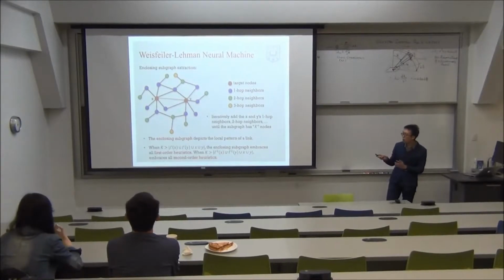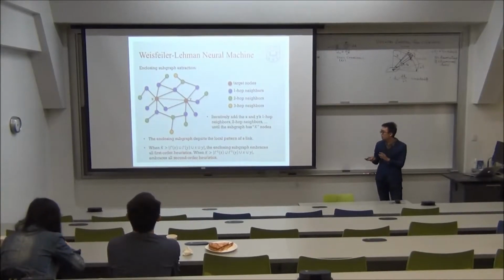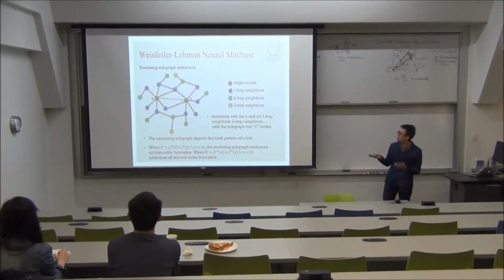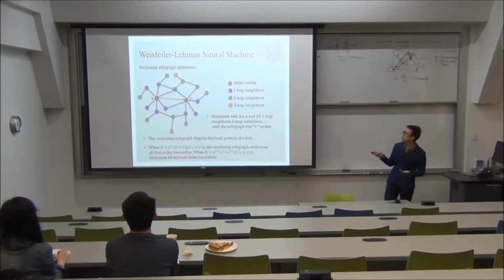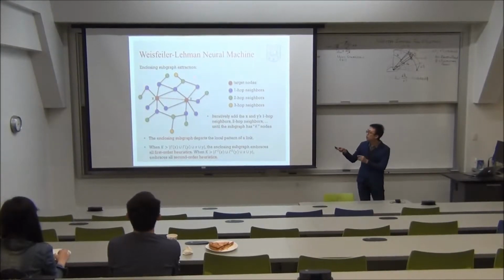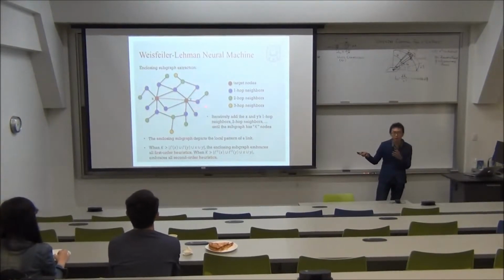And moreover, if k is large enough, the enclosing subgraph can contain all the information needed to calculate the first order and second order heuristics. For example, in this subgraph, it contains all the one-hop neighbors and two-hop neighbors of x and y. So we can calculate all the first order and second order heuristics based on this subgraph. So this subgraph representation of links is very informative.